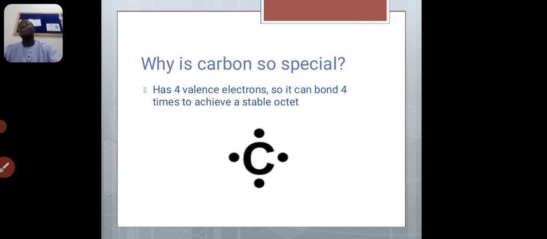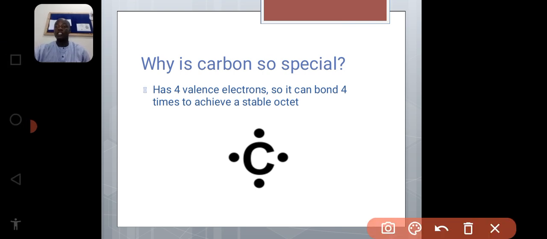Another reason why carbon is considered special in organic chemistry is that carbon has the ability to undergo catenation. What is catenation? Catenation means the ability of an element to form straight chain hydrocarbons, and apart from forming straight chains, they can also form ring chains. Let me just give a demonstration.